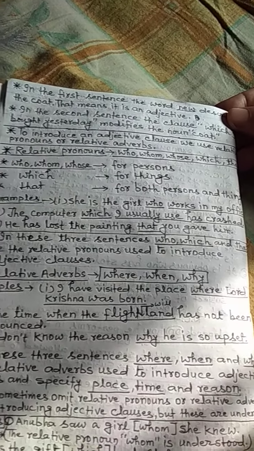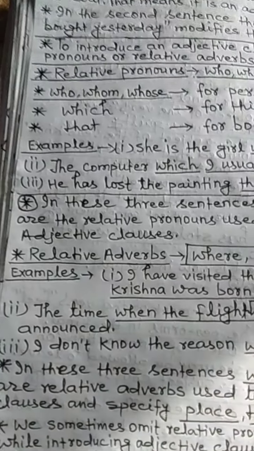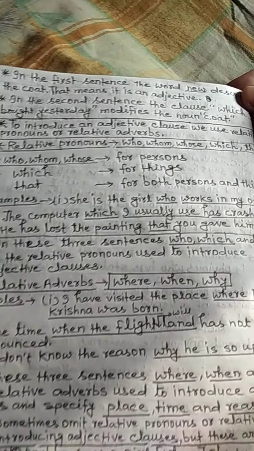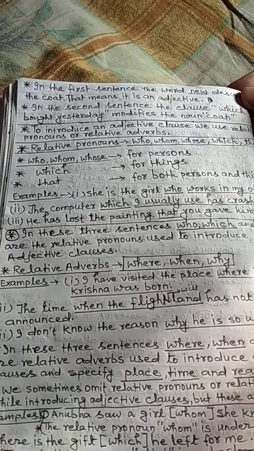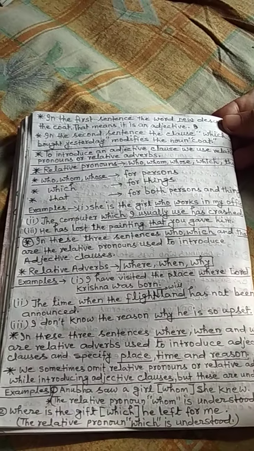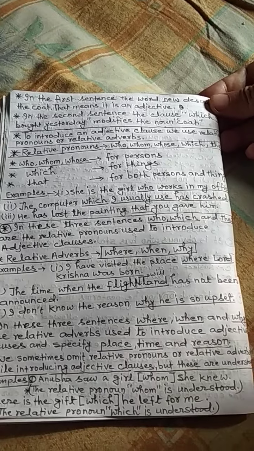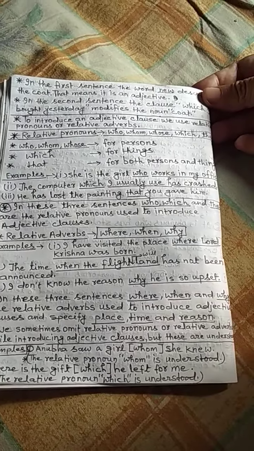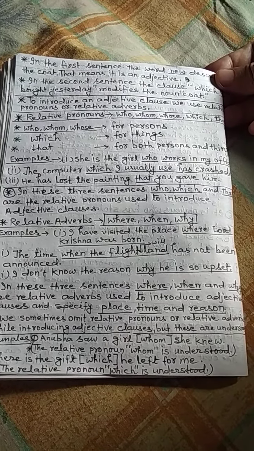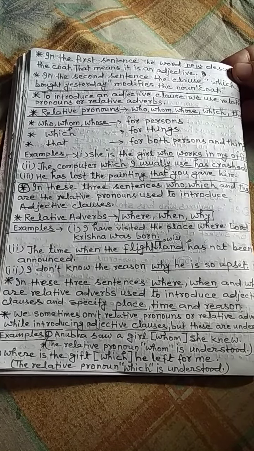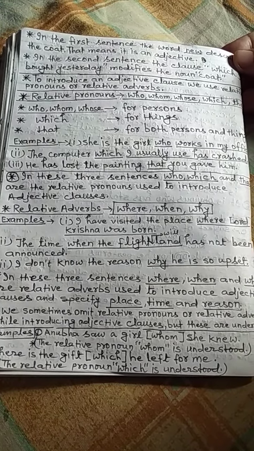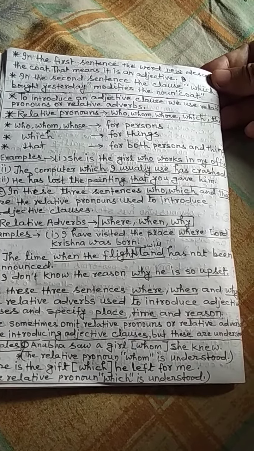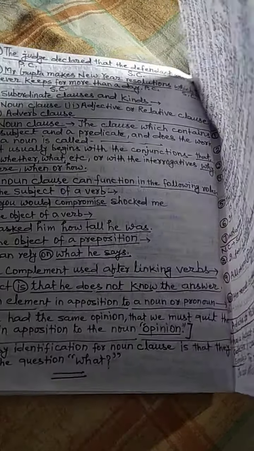Relative adverbs: where, when, why. Examples: I have visited the place where Lord Krishna was born. The time when the flight will land has not been announced. I don't know the reason why he is so upset. In these three sentences, where, when, and why are relative adverbs that introduce adjective clauses and specify place, time, and reason.